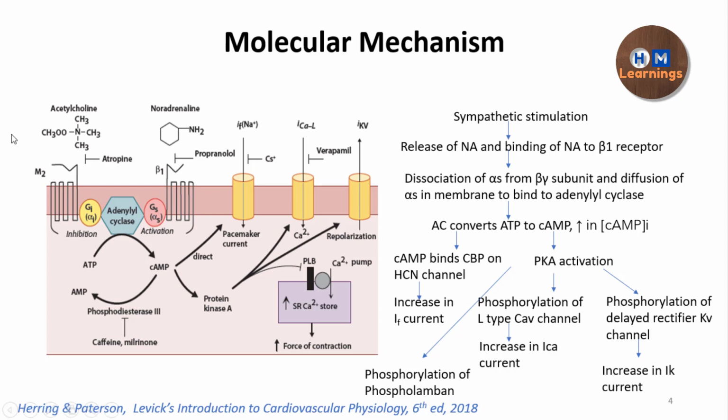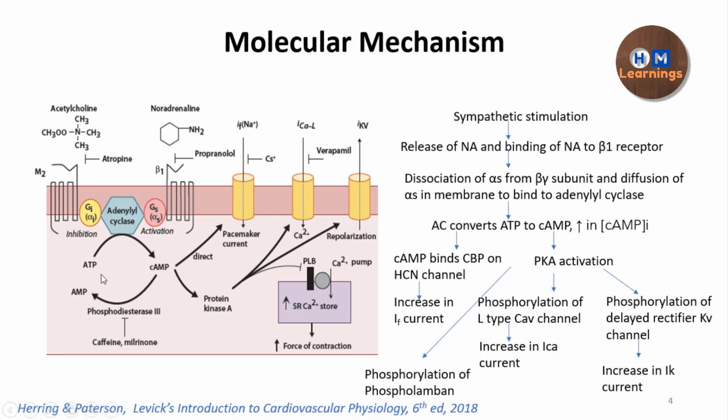So what is happening, that the noradrenaline is going to bind to the beta-1 receptor, which is actually a G-protein coupled receptor coupled to the G protein, which is having 3 subunits. Okay, so on binding of the ligand to this receptor, it leads to the dissociation of the alpha and the beta gamma subunit. So the alpha subunit is actually diffusing into the membrane and binding to the adenyl cyclase, which is going to increase the activity of the adenyl cyclase.